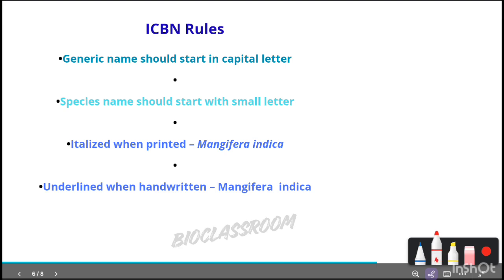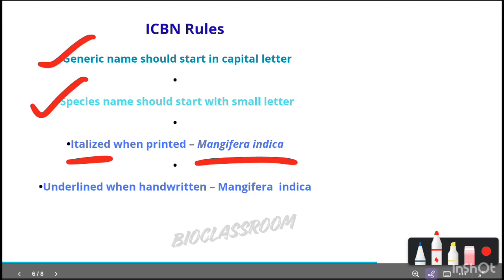The first is the generic name should start with a capital letter, whether it is Homo sapiens or Mangifera indica. The Homo should start with a capital H. Then the species name should start with a small letter. Then what will we do if we print a scientific name? That is the third point. It should be in italics. If we are printing Mangifera indica, it should be in italics.